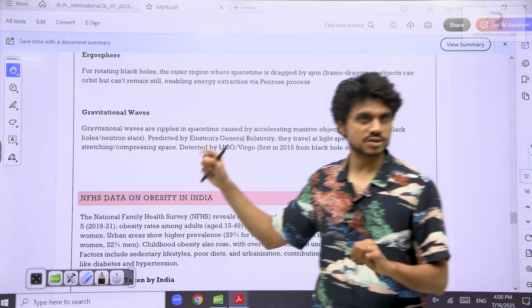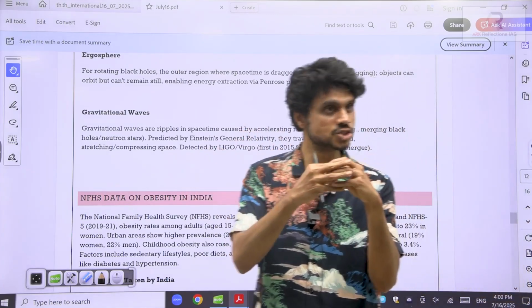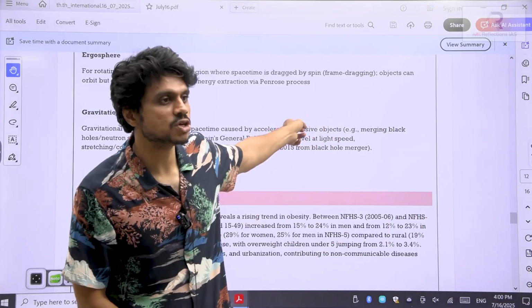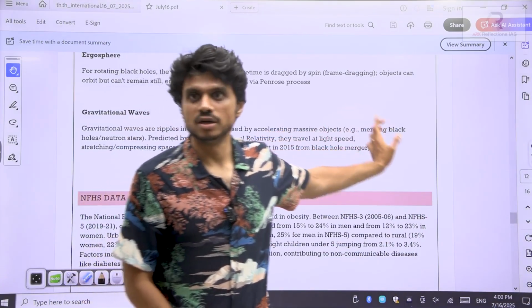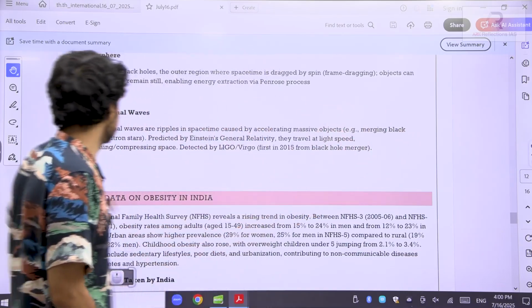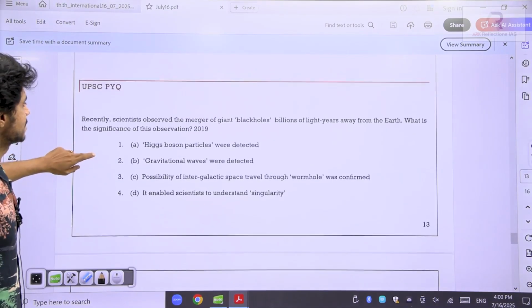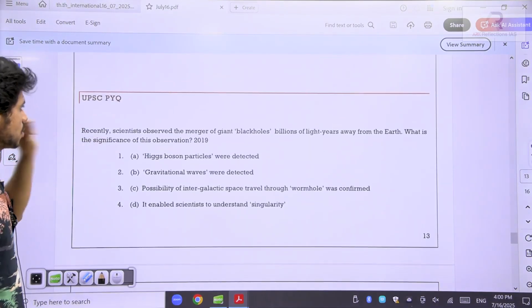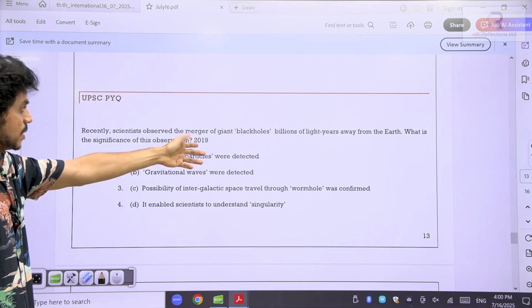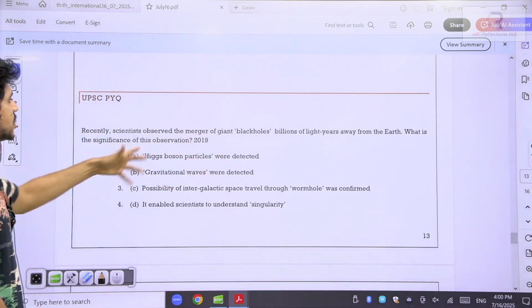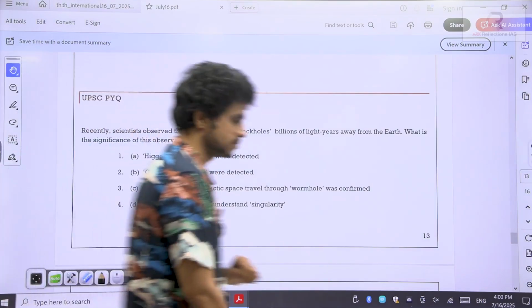Now, why are we discussing this? Two black holes have merged and gravitational waves have been released, and those gravitational waves are captured by LIGO, Kagra and others. That's the reason it becomes very important. Now see how the questions have been asked. Recently scientists have observed a great merger of giant black holes. This was asked in 2019 or so. What is the significance of this observation? Tell me.